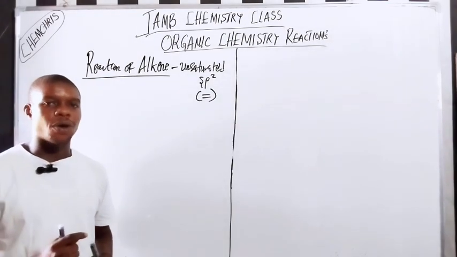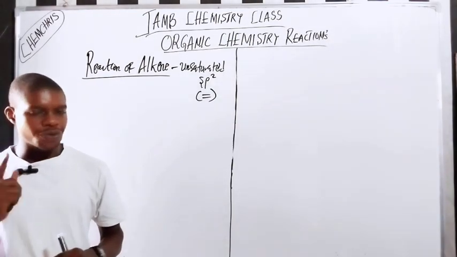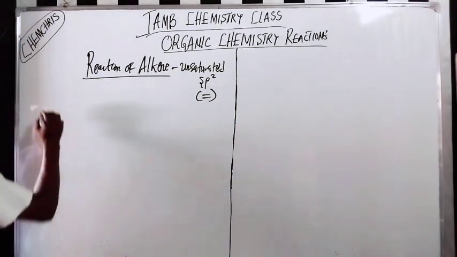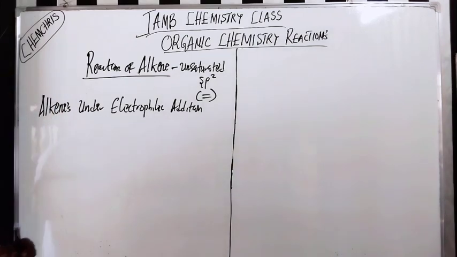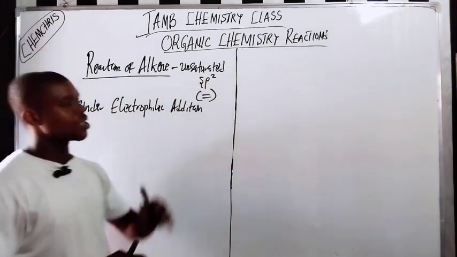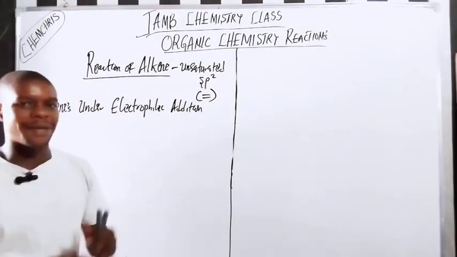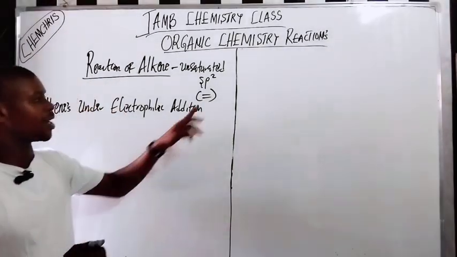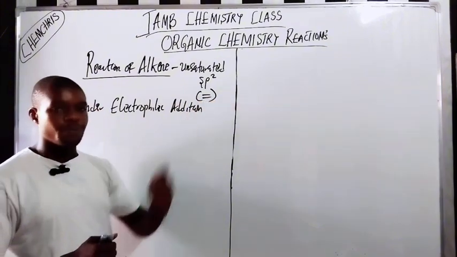Alkenes undergo electrophilic addition reactions. So the alkene idea is very important here. All unsaturated hydrocarbons undergo addition reactions, and the main reason why they undergo addition is that it breaks the pi bond.